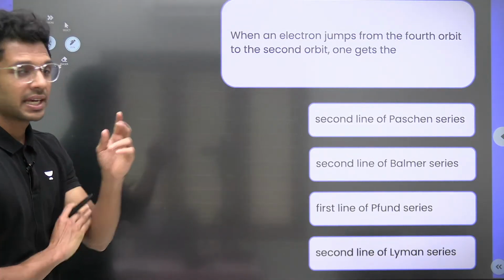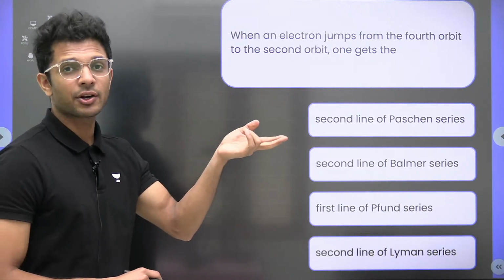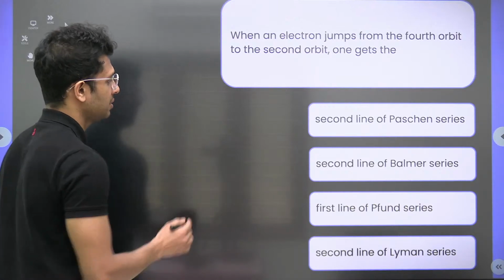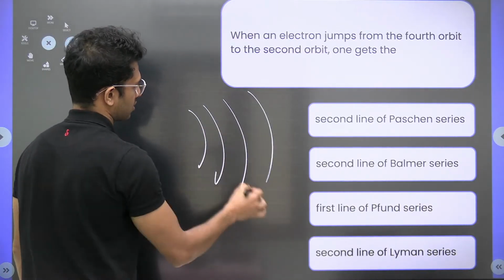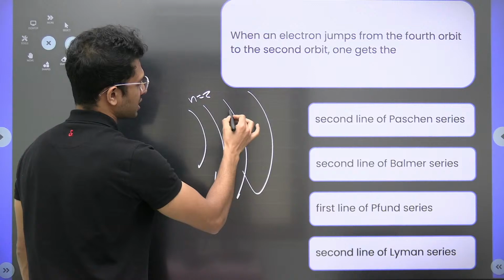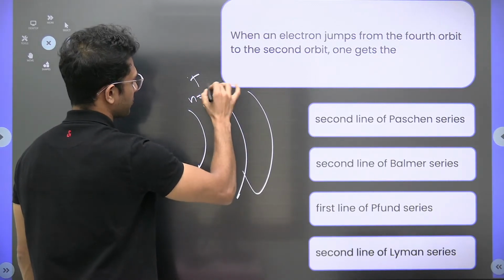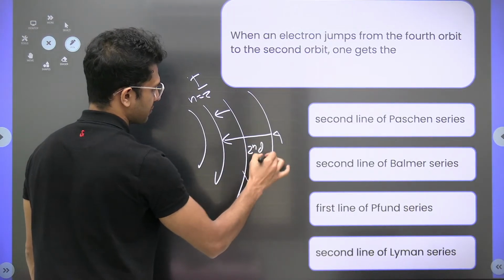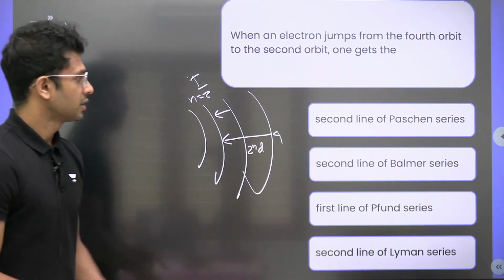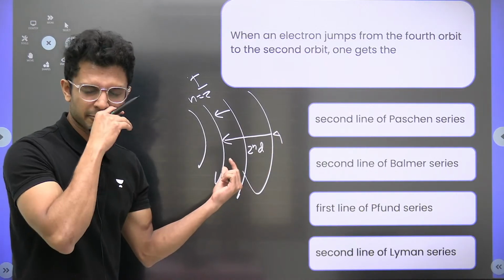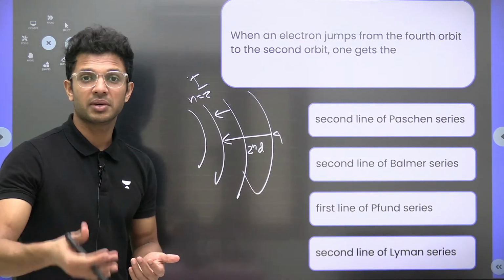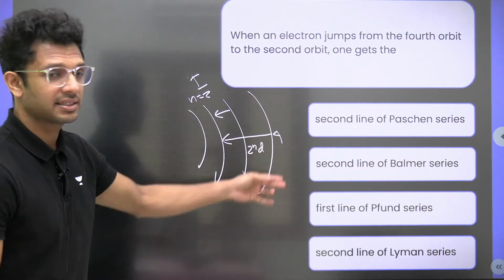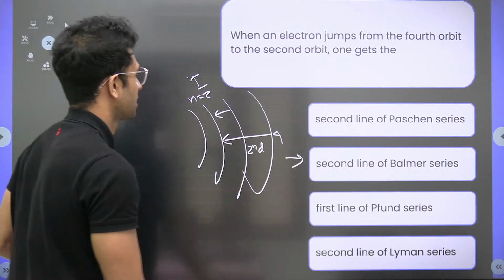Obviously, when any electron jumps from any higher orbit to n equal to 2, we get the Balmer series, right? And what about the second line? This is n equal to 2. If the electron jumps from n equal to 3 to 2, this is the first line. If it jumps from 4 to 2, this is the second line in the Balmer series. If it moves from 5 to 2, that will be the third line of the Balmer series. So keep this in mind, how it is being numbered. So obviously our answer is option B for this particular question.